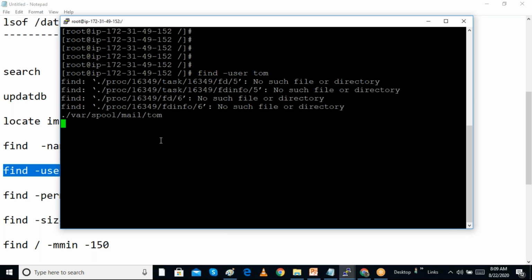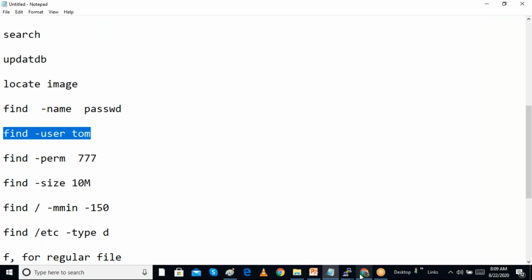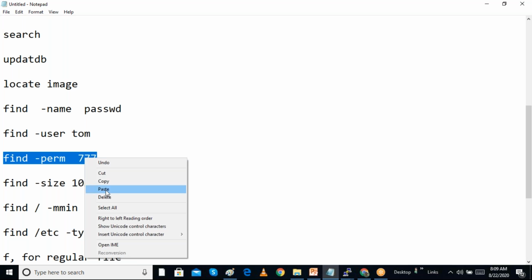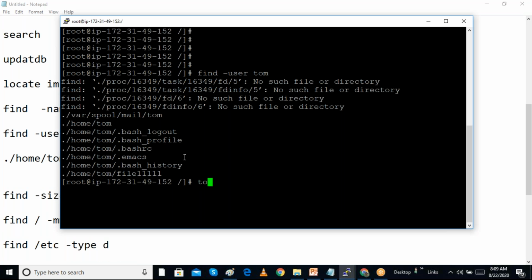We want to search only in the home directory, so we can see in the home directory the tom folder, there are some files. The file owner is tom. So we can search based on file owner, group owner, and we can also search for files with a permission of 777. For example, if we want to search a file based on the permission, we can search that also. So touch.